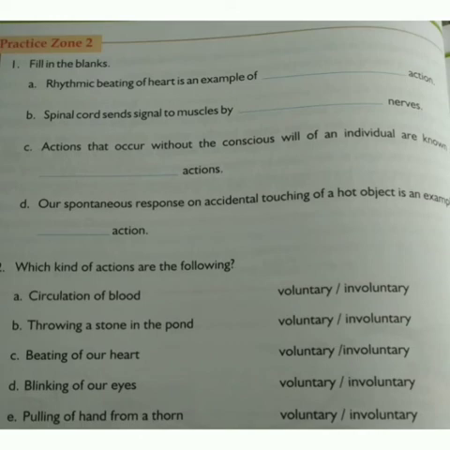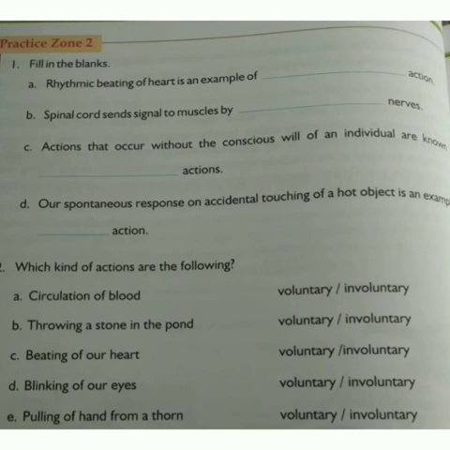Second question, spinal cord sends signal to the muscles by dash nerves. Third question, actions that occur without the conscious will of an individual are known as dash action.